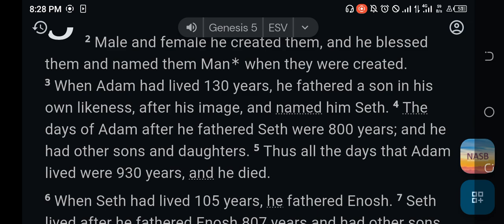I feel this answers your question if you've had this question before. So the Bible is clear that Adam had other sons and other daughters, as recorded in scripture.